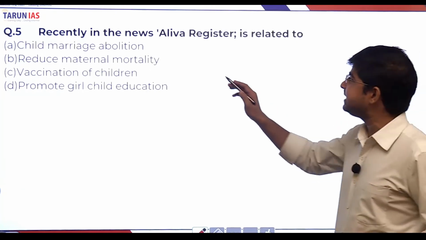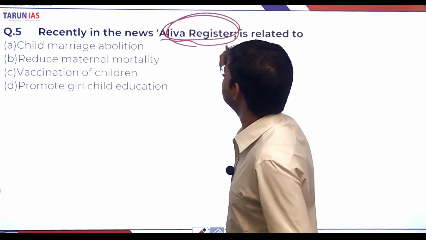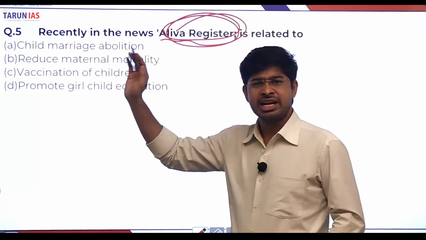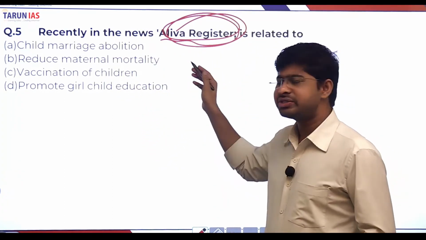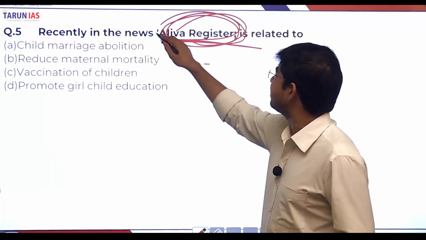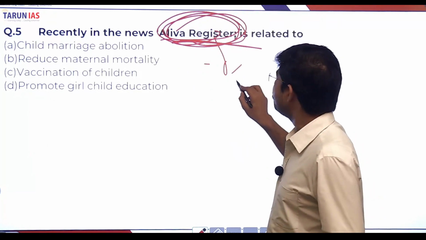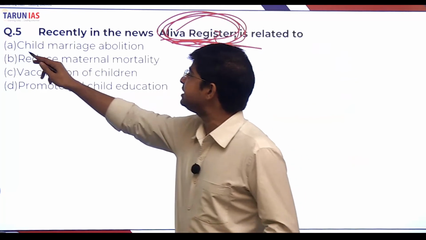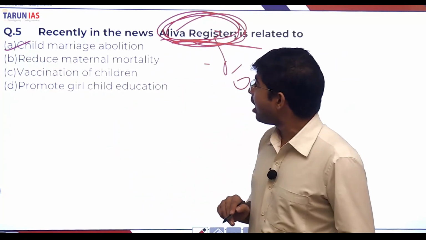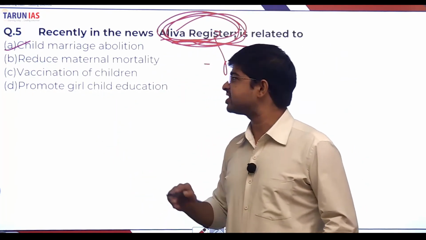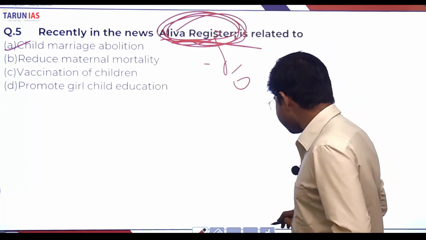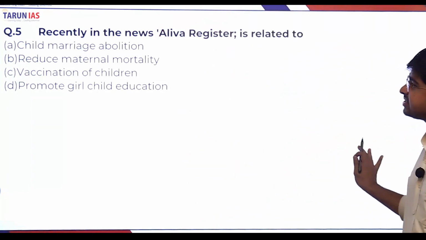The last question is related to the Aliva register. The Aliva register was recently in the news. It's a 24th September news item about the Aliva register in Odisha, and it's related to the eradication of child marriage. So A is the right answer.